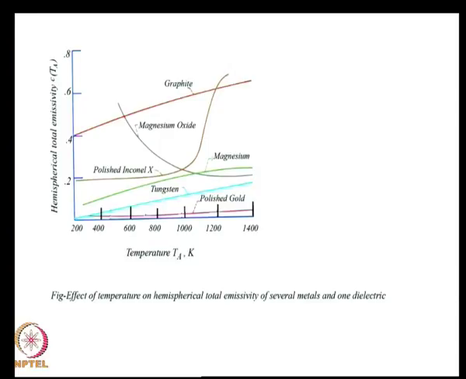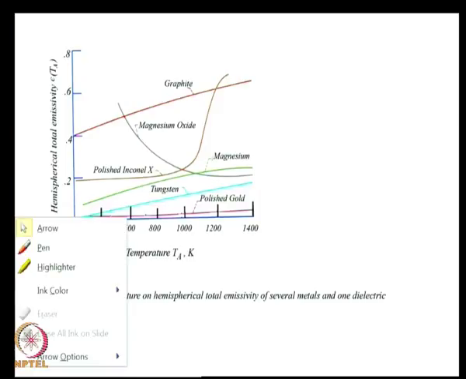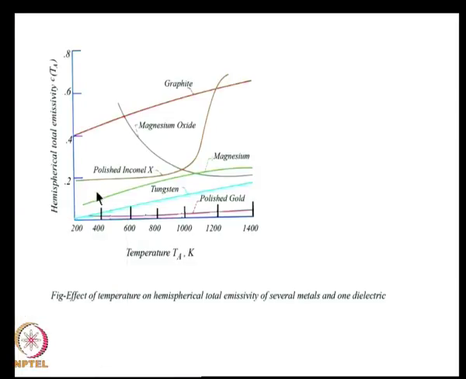In this figure, you see that the emissivity of graphite varies roughly linearly with temperature, although it is not a metal, it is a non-metal. And you see tungsten, which is a metal, has a linear variation with emissivity.